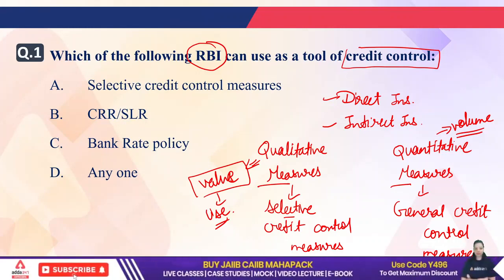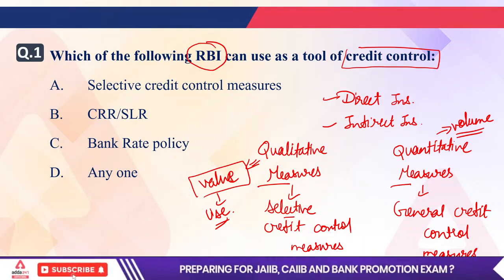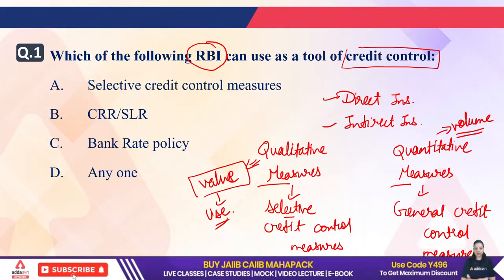And the general credit control measures simply control the volume of money supply in the market. Okay, so as we have discussed everything, what will be the right answer? The right answer will be anyone, that is, any of them can be the right answer.